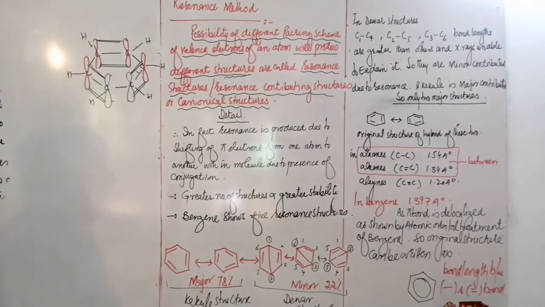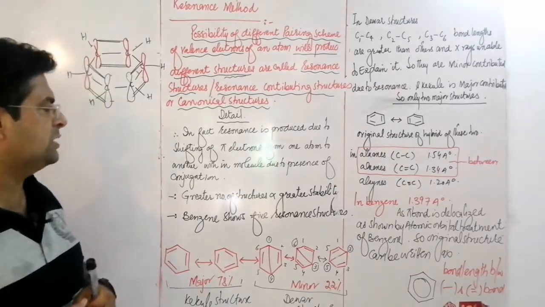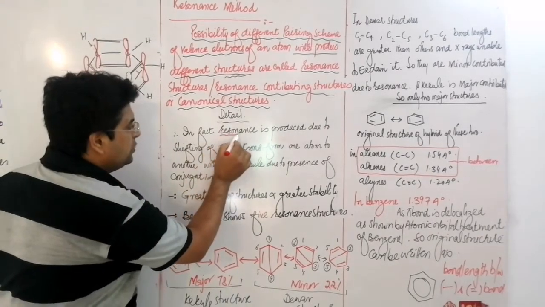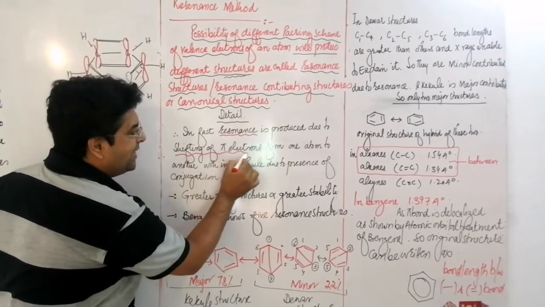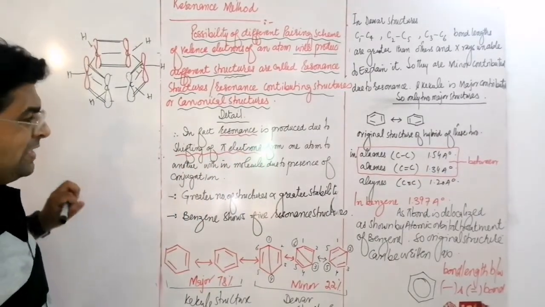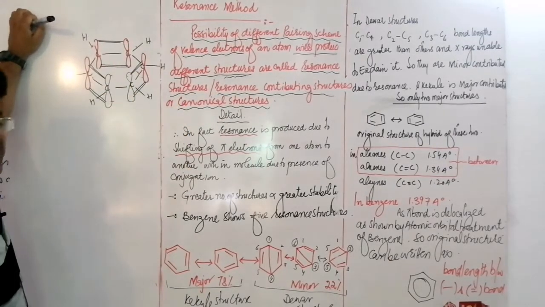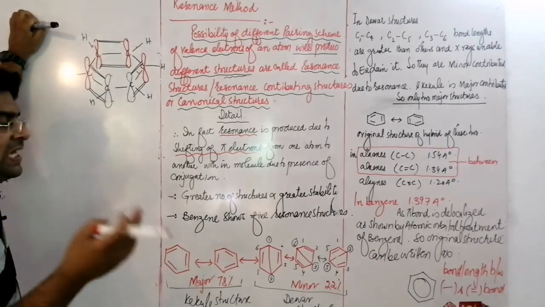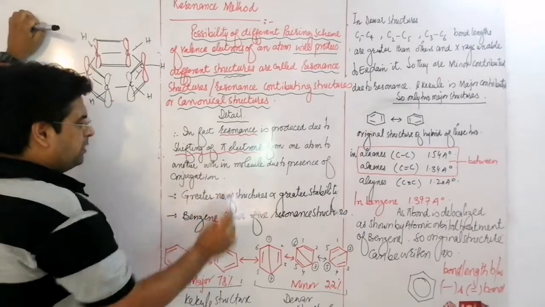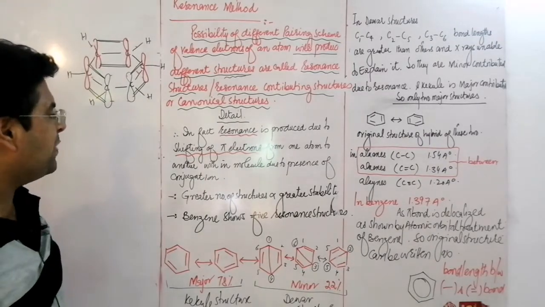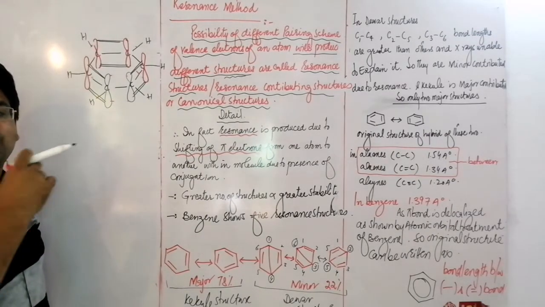Dear students, as we have discussed in the benzene structures, how resonance is produced. Resonance is produced due to shifting of pi electrons. Once these pi electrons are shifted, they will change their position and the pi bond will change its position. This will produce the structures. How will these pi electrons change their position?